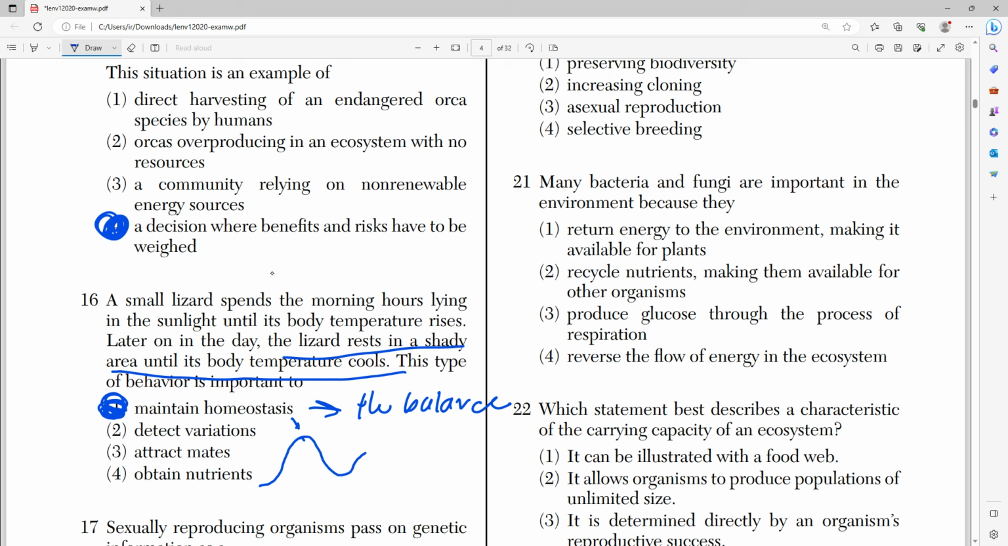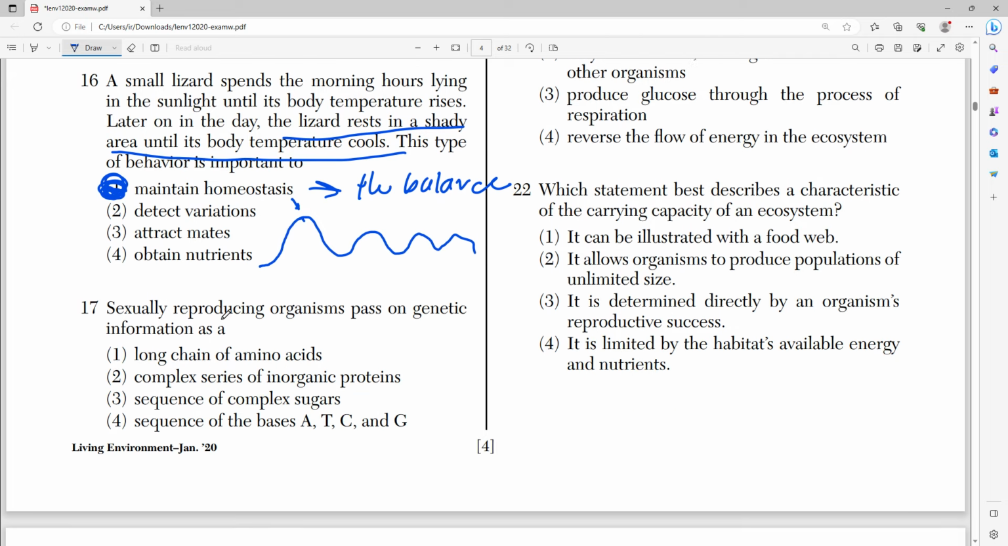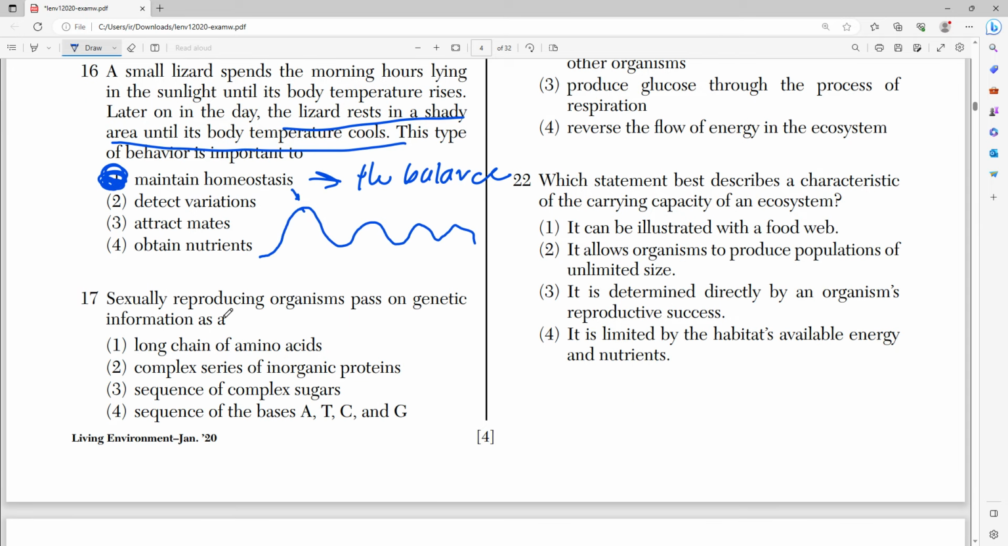So it's this cycle of raising your body temperature and lowering your body temperature, and that's his attempt to maintain a constant body temperature, right? Number 17 says sexually reproducing organisms pass on genetic information as what? Well, the answer is 4, obviously. Bases of A, T, C, and G. This is what makes up your DNA, right? Which is your genetic material that you pass on, right?